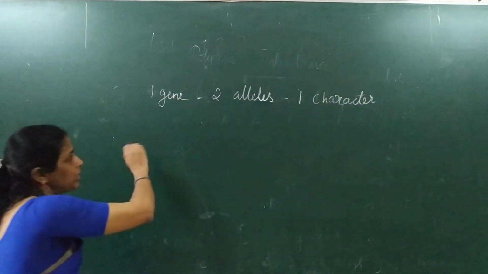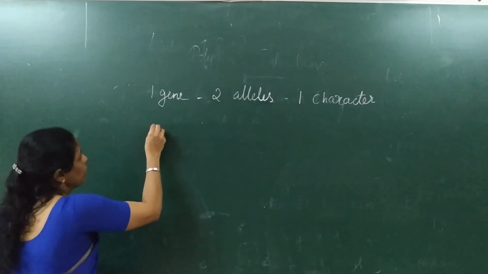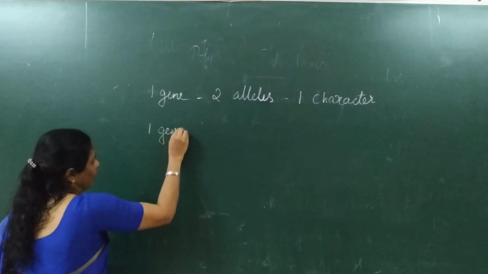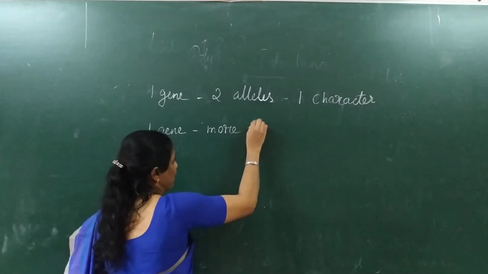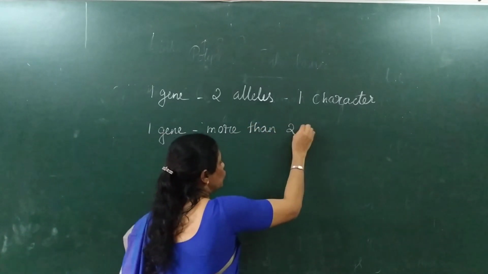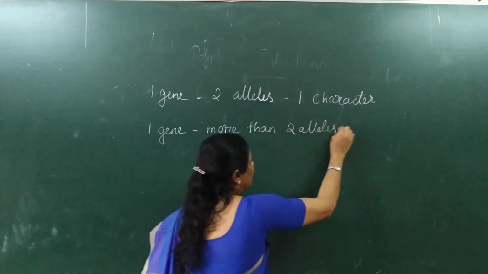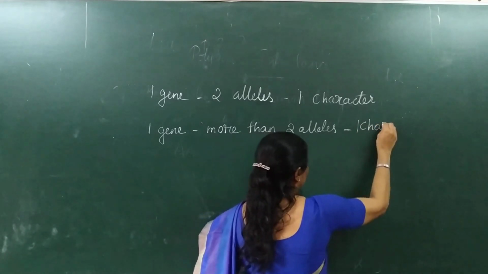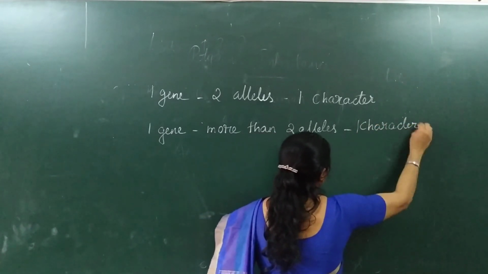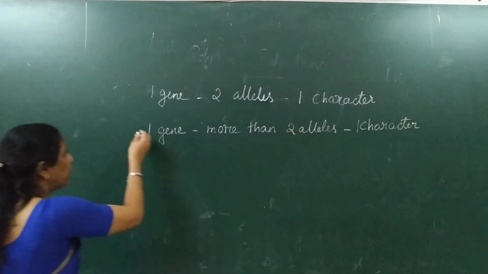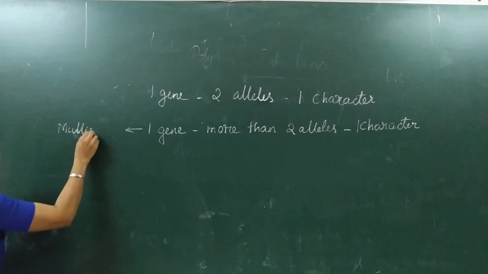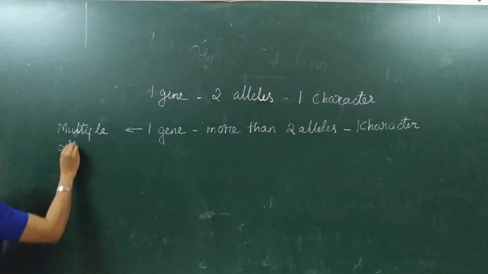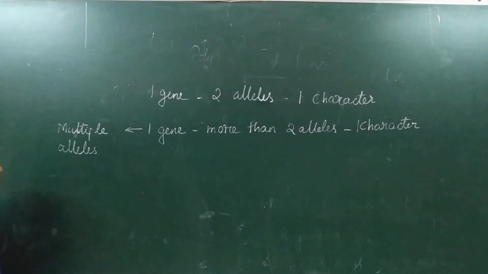Now the second one: one gene with more than two alleles governing one character. This condition is called multiple allelism, or multiple alleles, right?